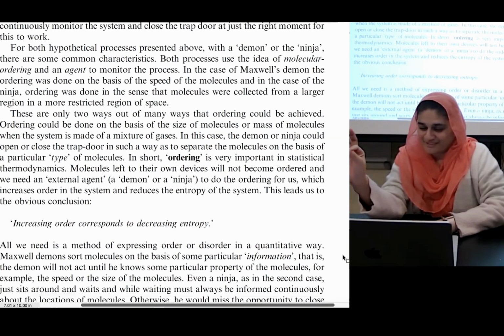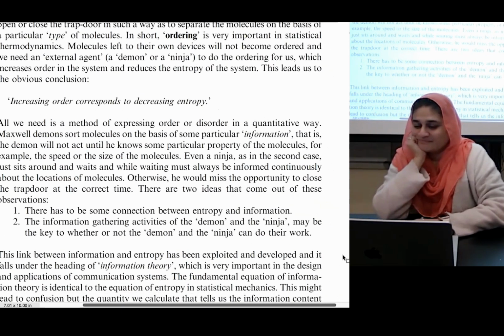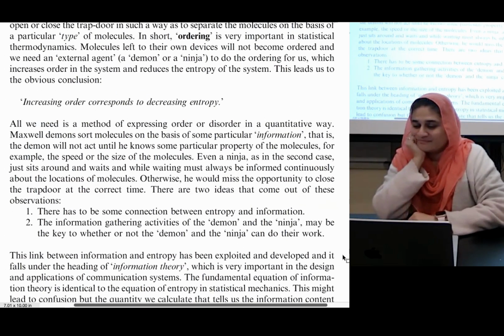All we need is a method of expressing order or disorder in a quantitative way. Maxwell demons sort molecules on the basis of some particular information. That is, the demon will not act until he knows some particular property of the molecules, for example, the speed or the size of the molecules. Even a ninja, as in the second case, just sits around and waits, and while waiting must always be informed continuously about the locations of molecules. Otherwise, he would miss the opportunity to close the trapdoor at the correct time.